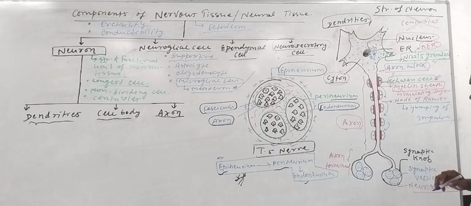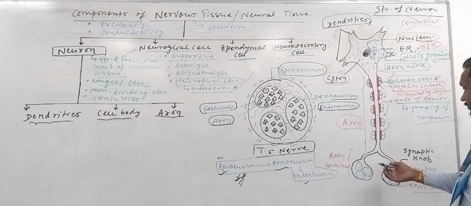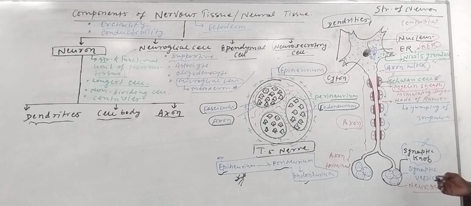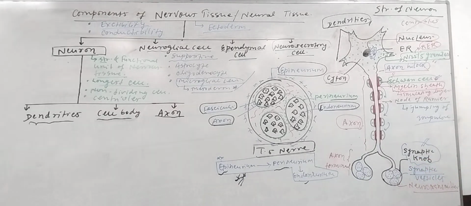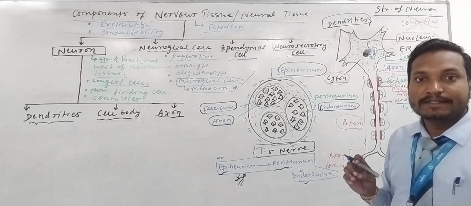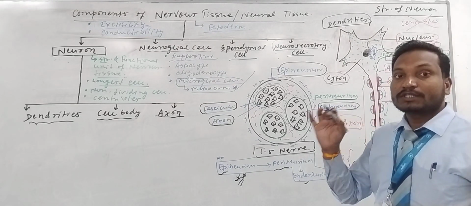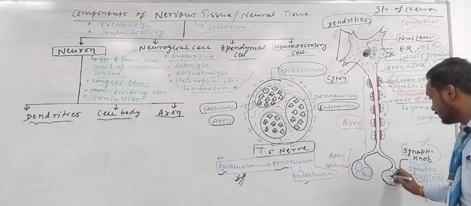Okay. Now the axon terminal consists of bulb-like structures called what? Synaptic knobs. Synaptic knobs have many vesicles called synaptic vesicles. Synaptic vesicles are filled with neurotransmitter, most commonly acetylcholine, the first neurotransmitter discovered by scientists.